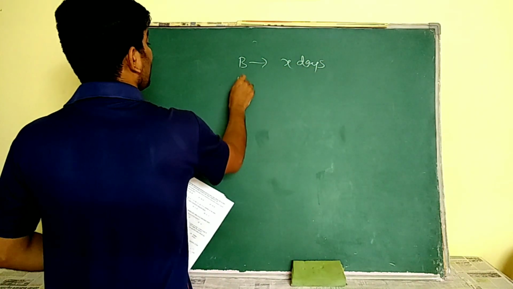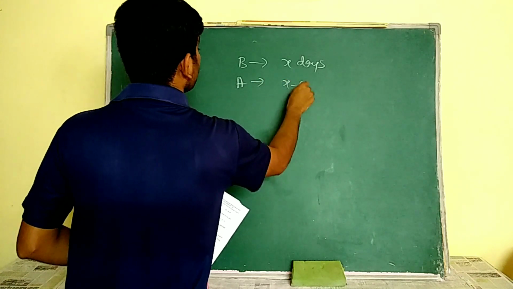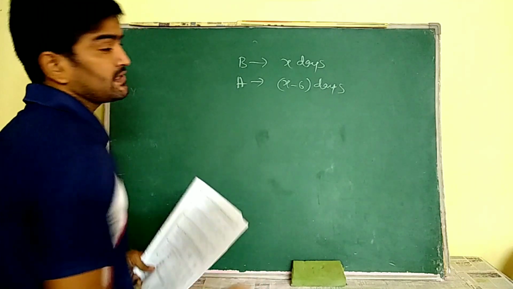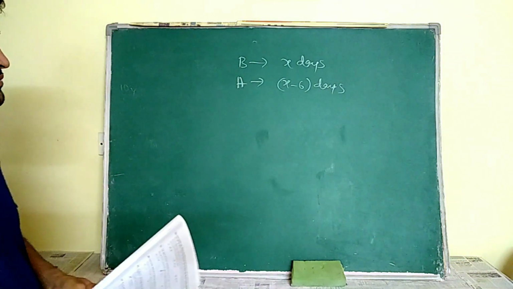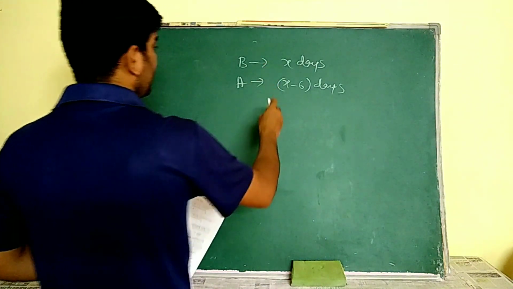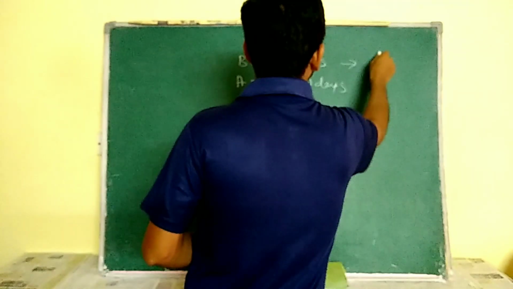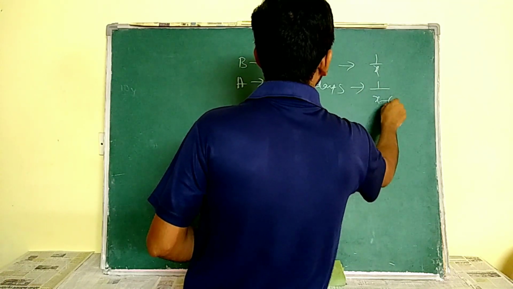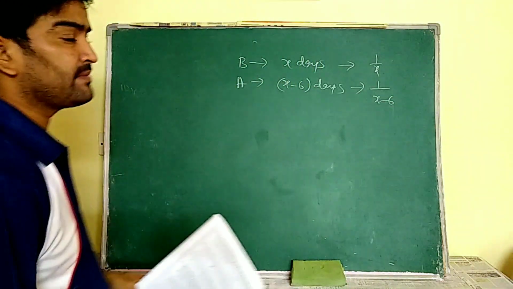So A will do the work in x minus 6 days. Why? Because in the question itself we said that A takes 6 days less than the time taken by B. Here 1 day's work of B is equal to 1 by x, and 1 day's work of A is equal to 1 by x minus 6.